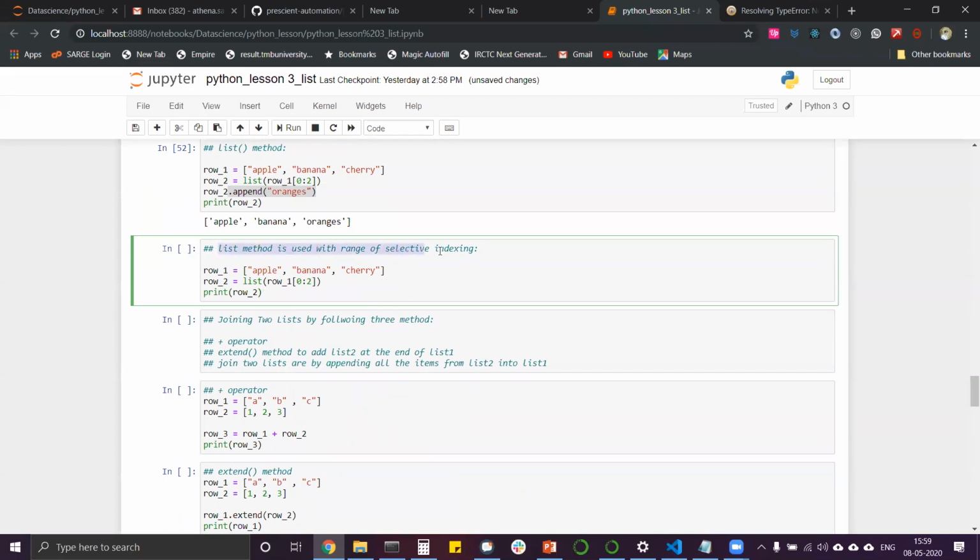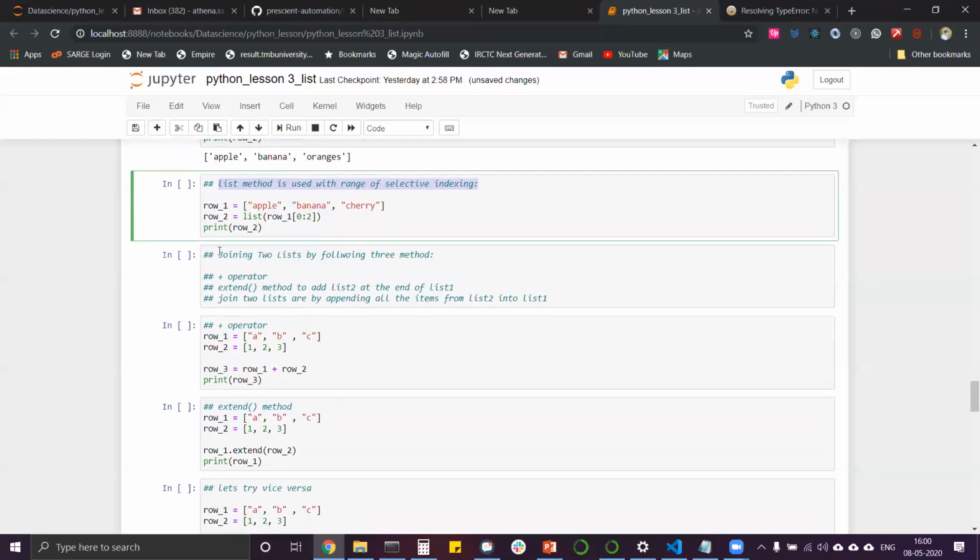The list method is used with range of selective indexing. I think we discussed this already, right? Okay, we discussed this. Joining two lists by the following two methods: there is the plus operator, and there is the extend method, to add list two at the end of list one, or list one at the end of list two, or join two lists by appending all the items from list two into list one. First, the plus operator.